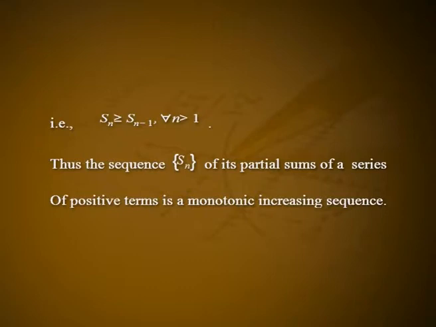Therefore, Sn minus Sn minus 1 is equal to un is greater than or equal to 0, that is, Sn is greater than or equal to Sn minus 1 for all n greater than 1. Thus, the sequence Sn of partial sums of a series of positive terms is a monotonic increasing sequence.